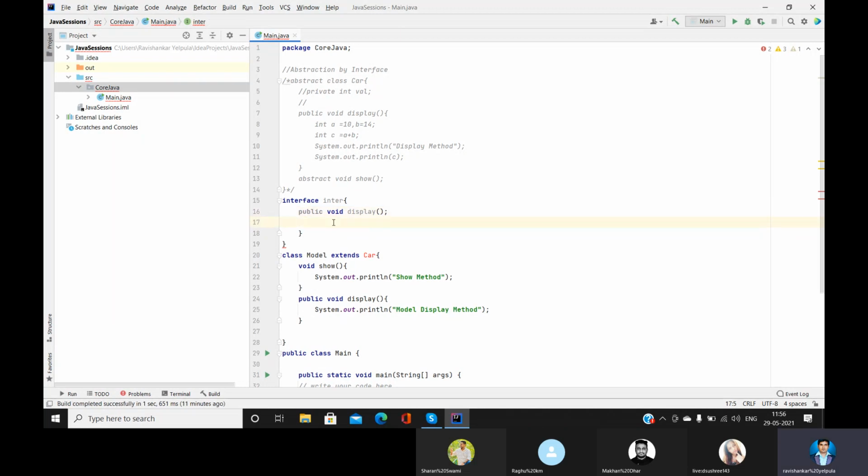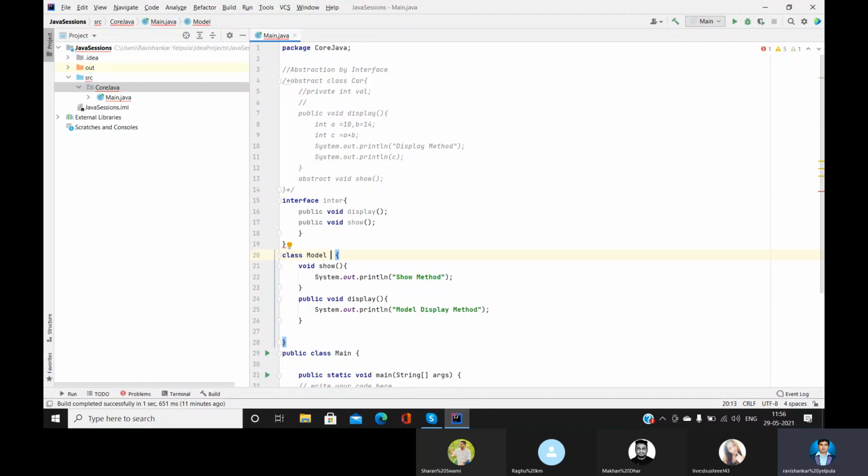Then the next one is void show. Now here in the model class, or shall I make it car itself? I'll make it simple.